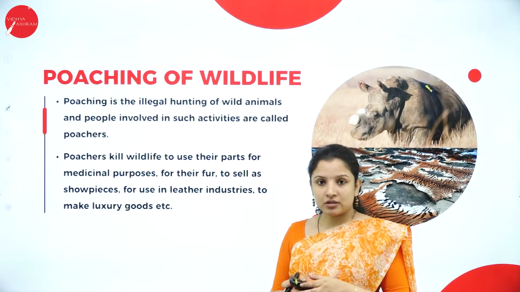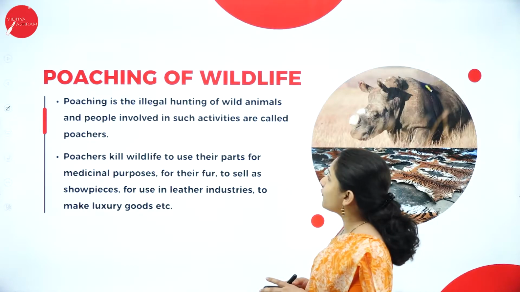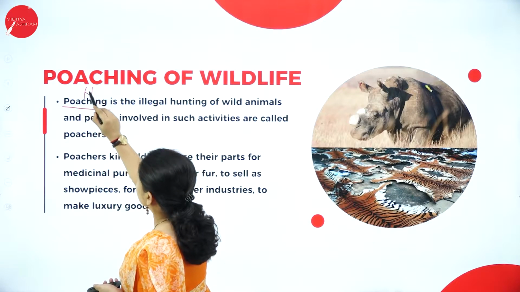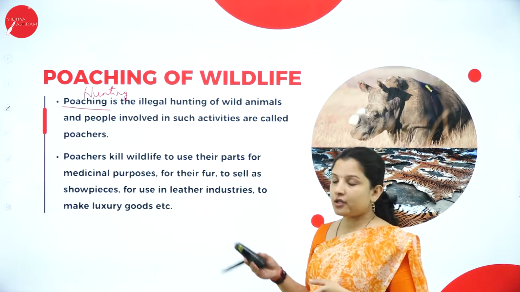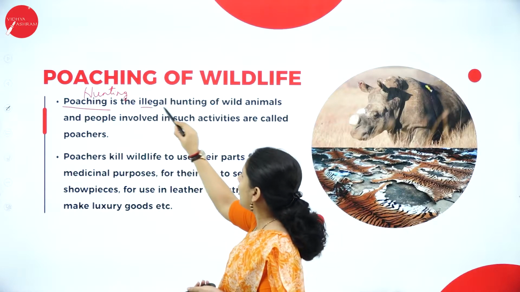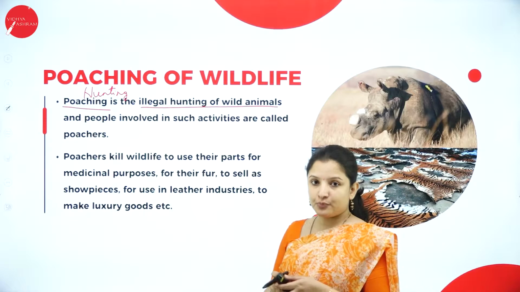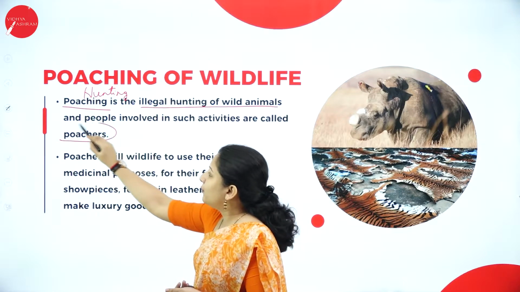The next major threat to biodiversity is poaching of wildlife. Poaching is nothing but, in simple terms, hunting. Poaching is the illegal hunting of wild animals, and the people who are involved in poaching of these wild animals are called poachers.